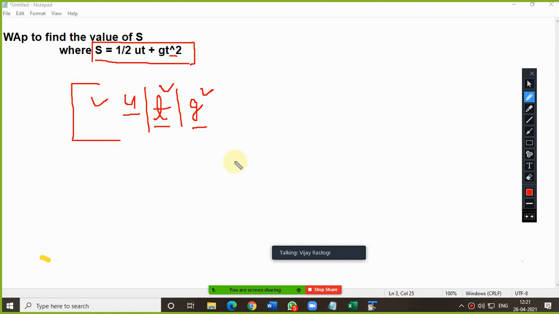Whenever you get this type of equation, while writing the program you need to convert it into computer form. For writing half, you can use 0.5 or 1 upon 2 in brackets.